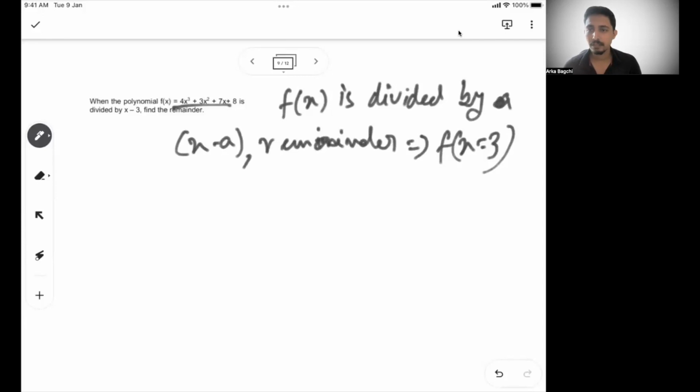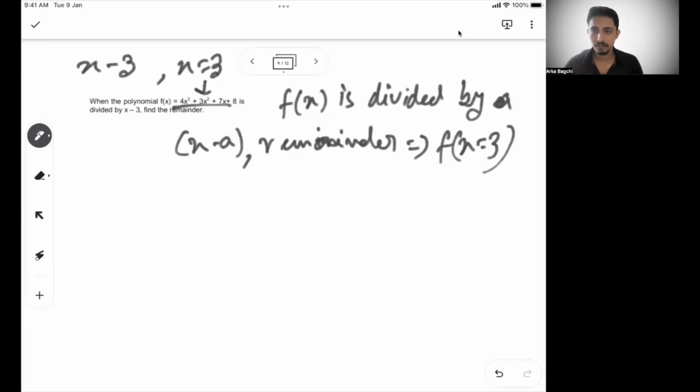That's what the remainder is when x minus that number is dividing the expression. So here I am dividing the expression by x minus 3, which is the same as putting x equal to 3, and whatever value I get is the remainder. The remainder is 0 when x minus 3 is a factor of this equation.